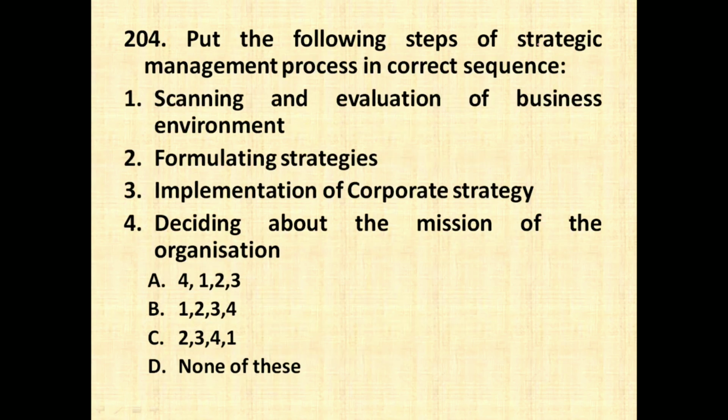Put the following step of strategic management process into the correct sequence. Scanning and evaluation of business environment, formulating strategies, implementation of corporate strategy, deciding about the mission of the organization. Now a very simple way to identify this answer is, always remember the last step in strategic management is nothing but implementation of corporate strategy. Usually controlling is there, but among the option, implementation definitely should be the last step of corporate strategy. So third option last is only one option, that is option number A.